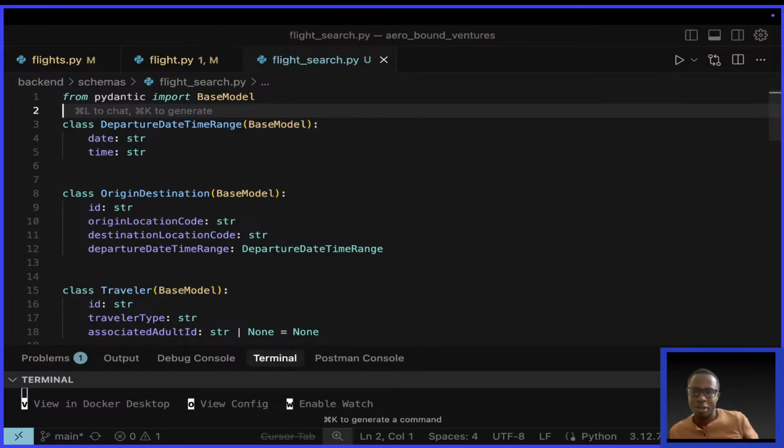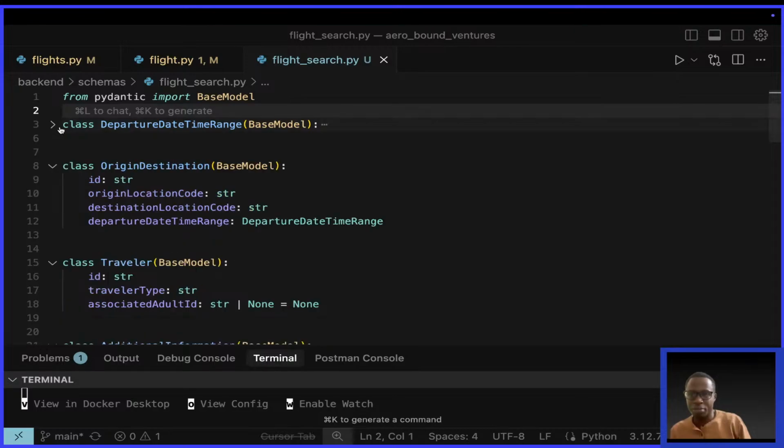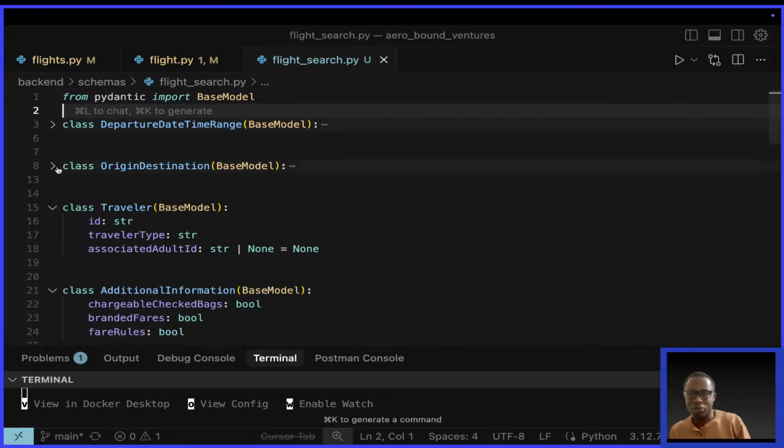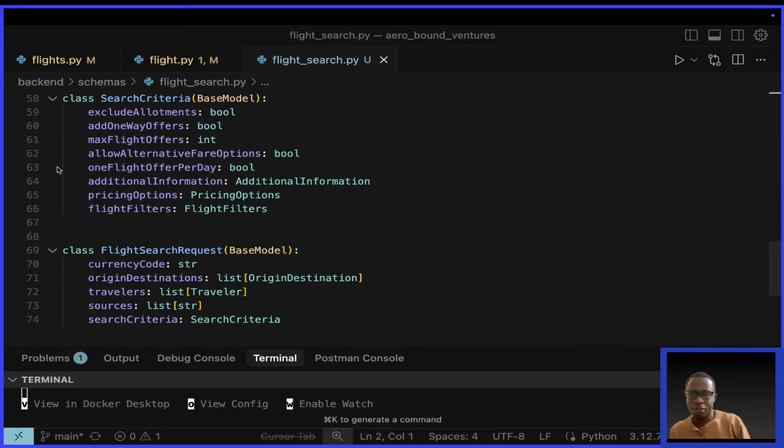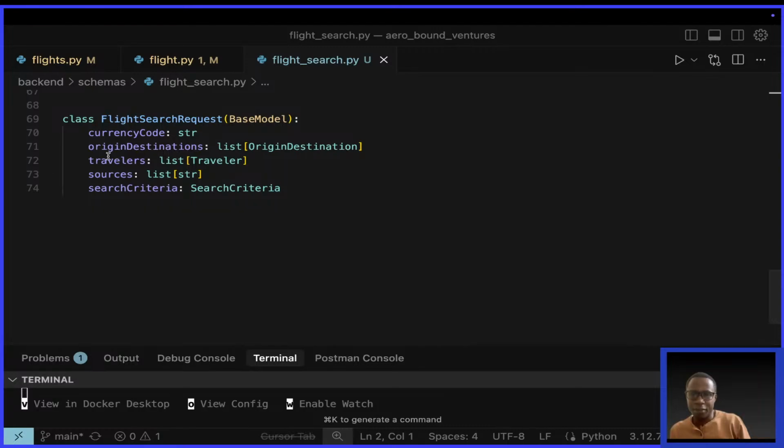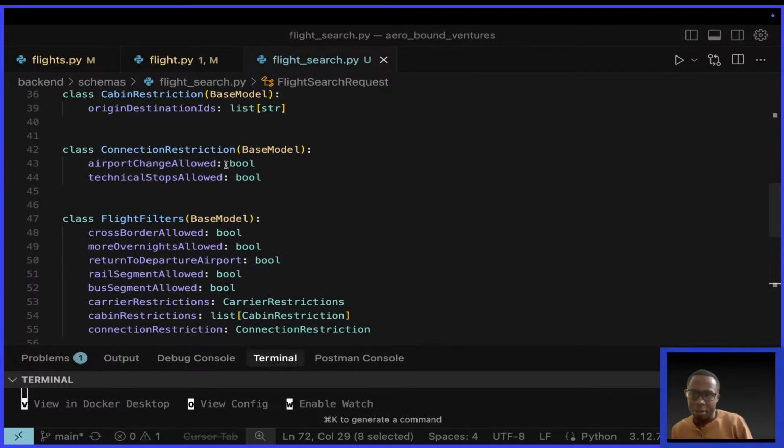For example, every time someone creates a booking, I'm supposed to have a copy of that booking in the database. I have not worked on payments, which needs to be worked on. But let's continue with this. So I've shown you departure time range, and I've shown you origin destination. The next field here is the travelers, which is a list of traveler. The type of traveler is up here.